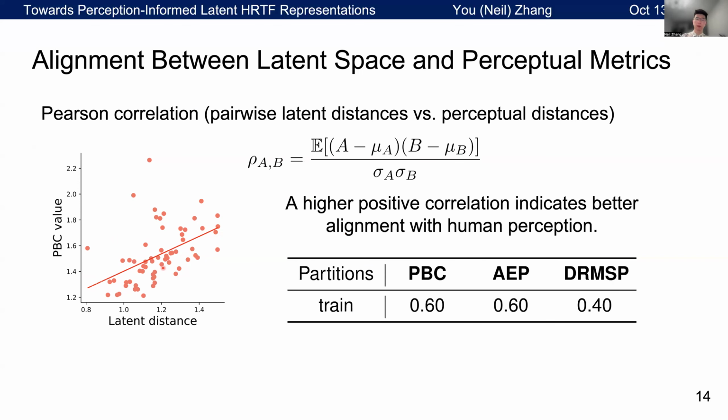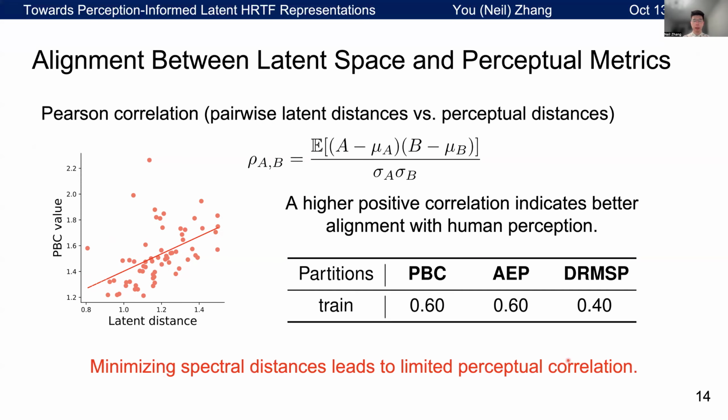However, as shown in this table, the actual results are far from 1, even on the training set, suggesting that there is a significant gap. So this leads us to conclude that minimizing spectral distances, while effective for numerical accuracy, leads to limited perceptual correlation.